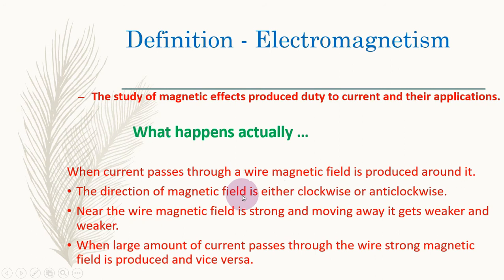The direction of magnetic field is either clockwise or anti-clockwise. It is observed in experiments. Near the wire, magnetic field is strong, and moving away from it, it gets weaker and weaker. When large amount of current passes through the wire, strong magnetic field is produced, and vice versa. It means when the current is larger, then the magnetic field will be stronger around a wire, and if the current is smaller, then the magnetic field is weak.